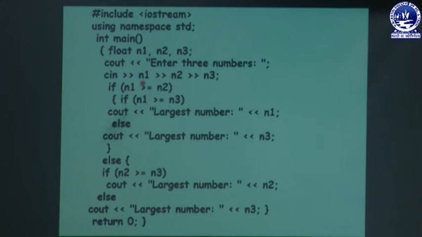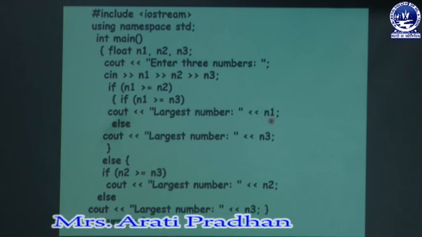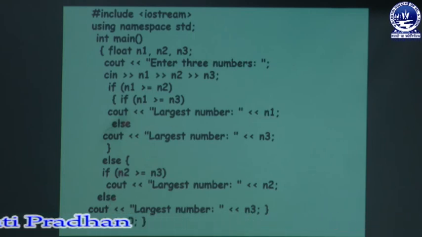Let us assume that the n1 value is 200, n2 value is 100 and n3 value is 50. 200 is greater than 100, yes. Then again checking, 200 is greater than 50, yes. Obviously, the largest number is n1. It means that here we will get output 200. And all these other statements will be skipped. But let us change the value.